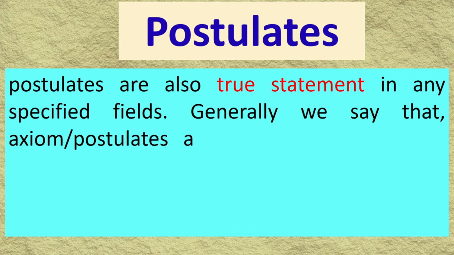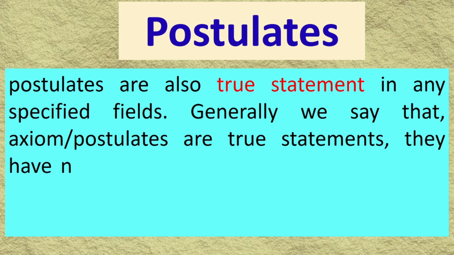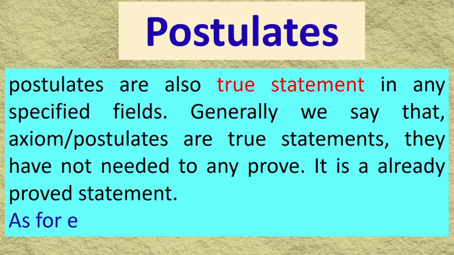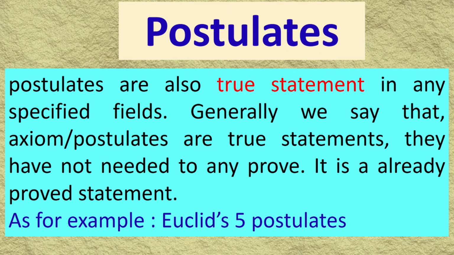Generally we say axioms and postulates are true statements. An axiom or postulate is already proved, and there is no need to prove it. For example, Euclid's 5 postulates. So, in conclusion, a true statement is called a postulate. There is no need for any proof; it is an already proved statement.